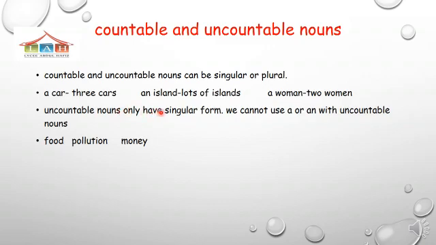Uncountable nouns only have a singular form. We cannot use a or an with uncountable nouns. Food, pollution, money. No a, no an. I can't say a food. It's incorrect. It's uncountable, so we don't say a or an.